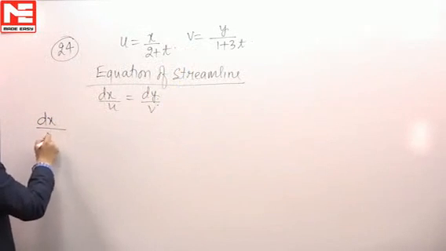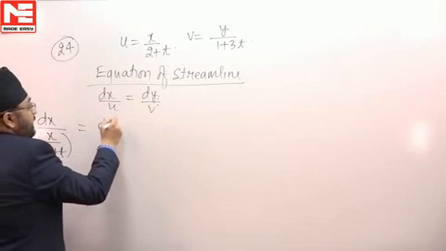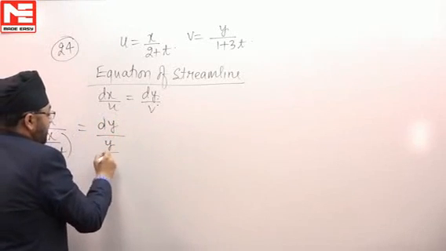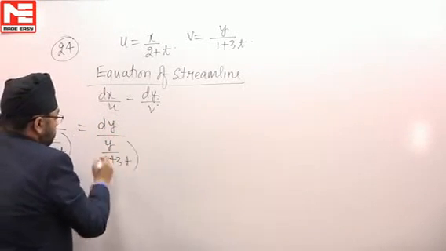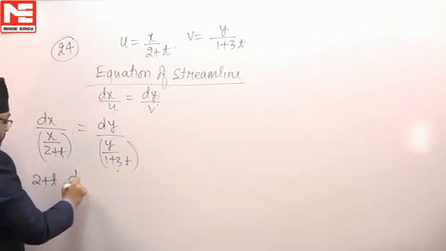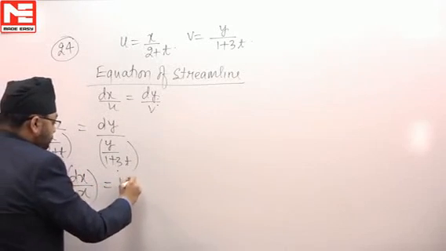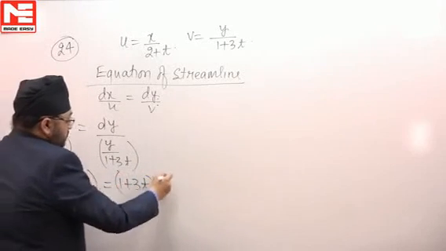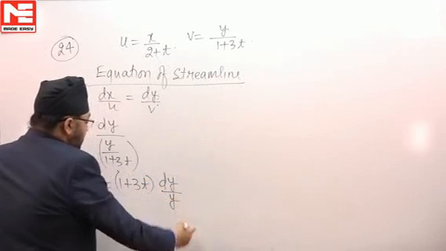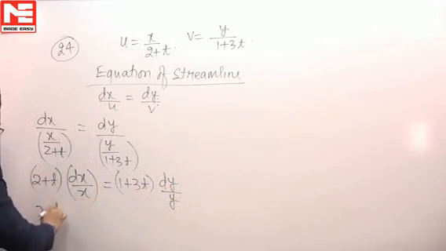What is the value of u? u is 2. dy by v is 1 plus 3t. This we can write like this. Now when we integrate this equation, we are going to get 2 plus t.